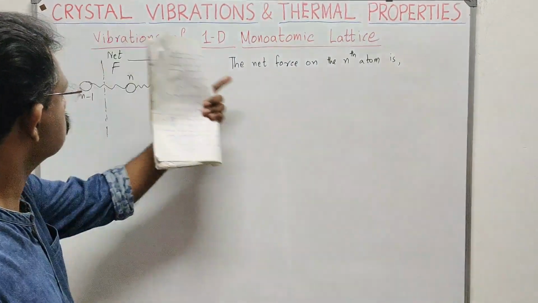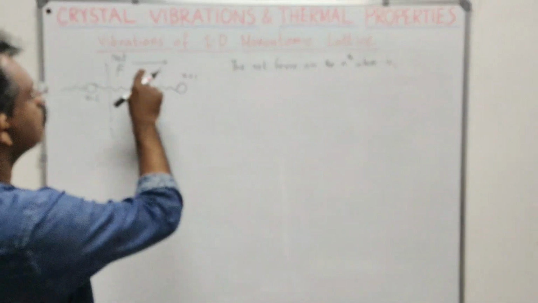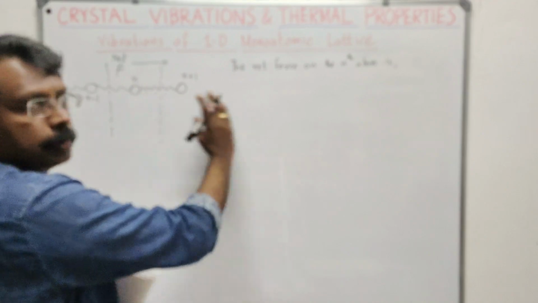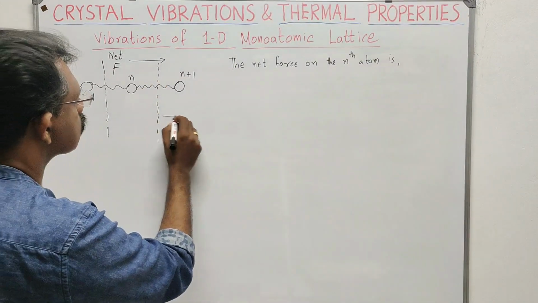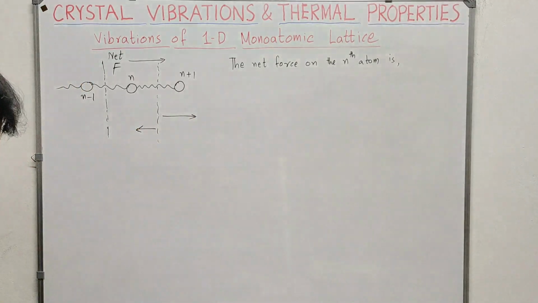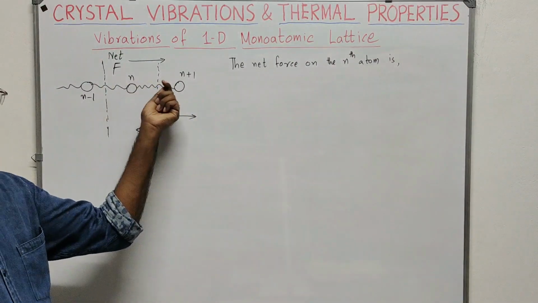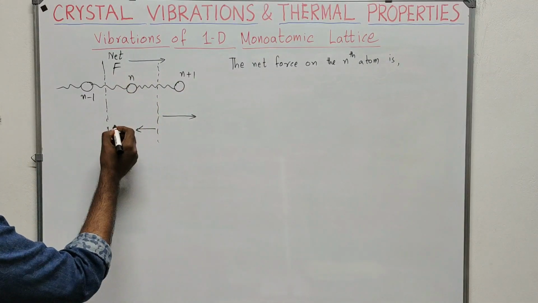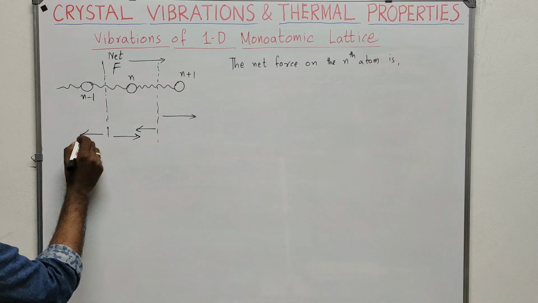When I am applying a force in this direction, the atom is displaced. So the net force will be in this direction. Finally the net force, the resultant force, will always be towards the right. So there will be a force in this direction, and there will be a force in the opposite direction, because the spring and restoring force will be there. When I am applying a force like this, there will be a restoring force. When this force is coming here, there will be a force acting in this direction, and also a force acting in this direction.